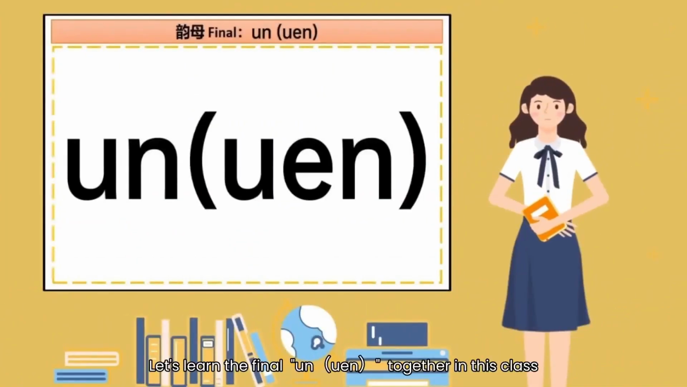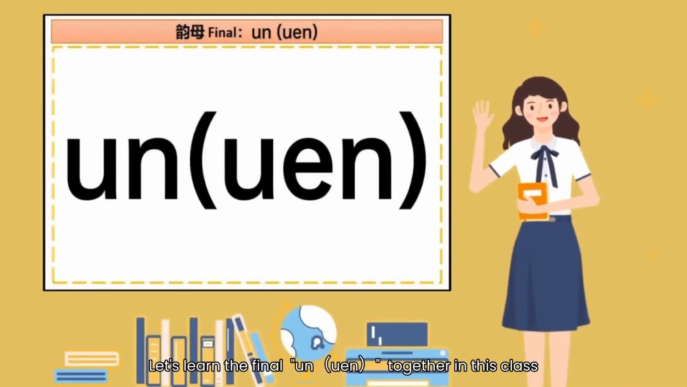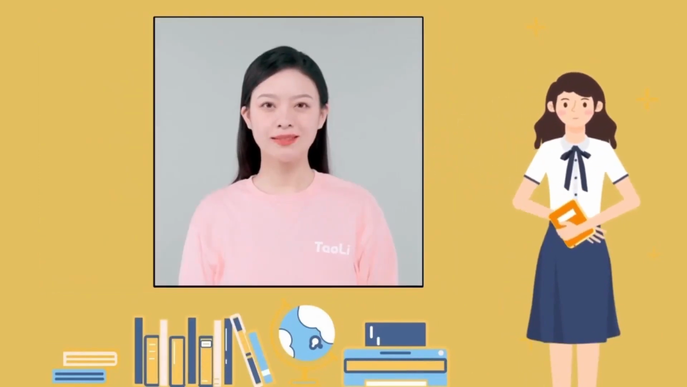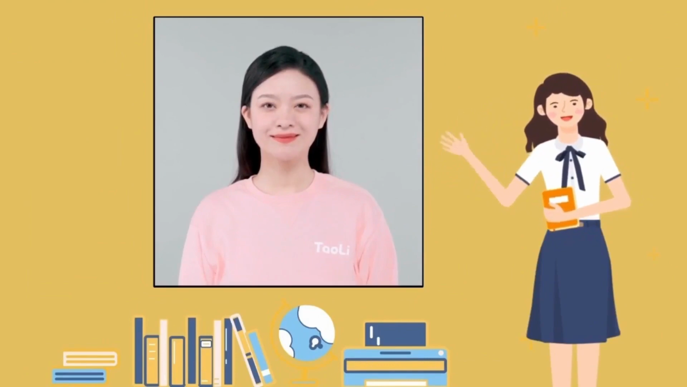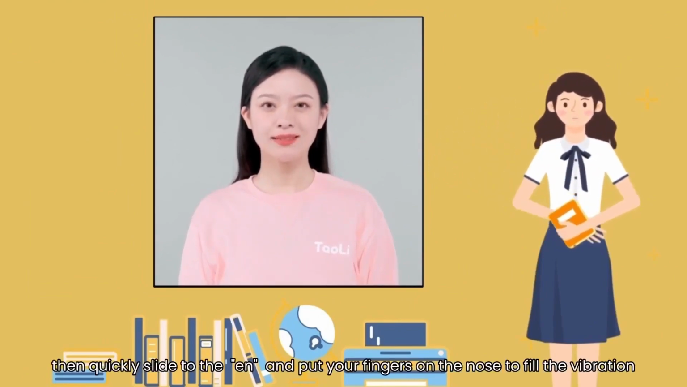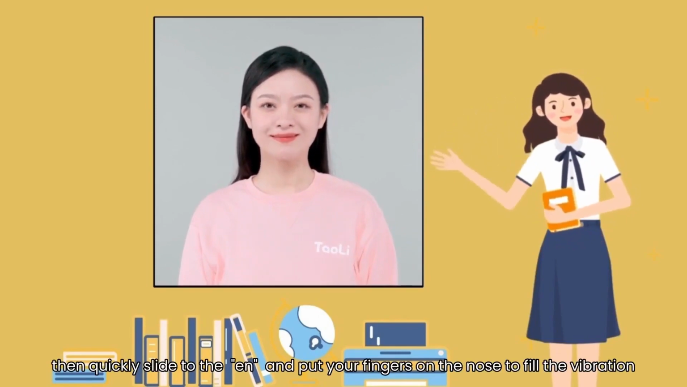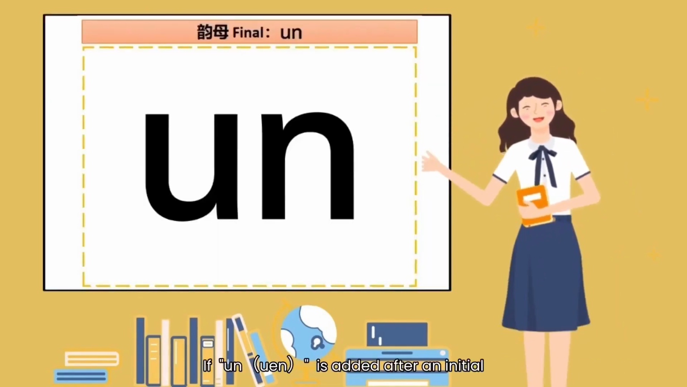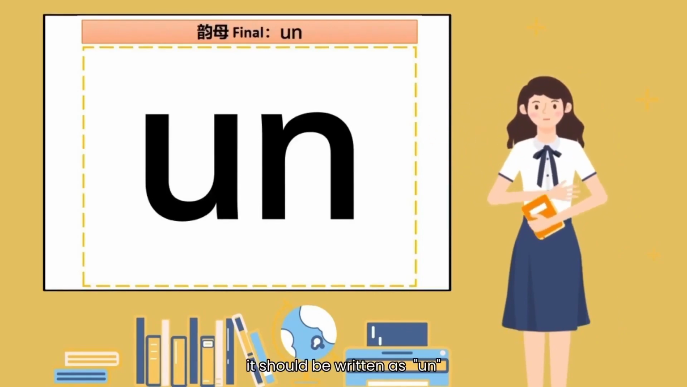Let's learn the final one together in this class. When you pronounce the final one, make the U sound, then quickly slide to the N, and put your fingers on the nose to feel the vibration. When. If when is added after an initial, it should be written as when.